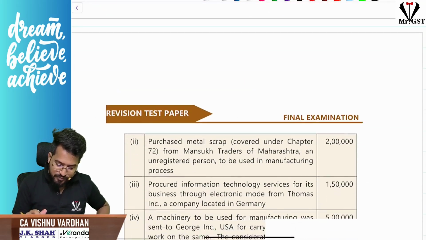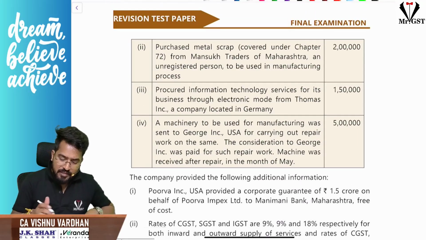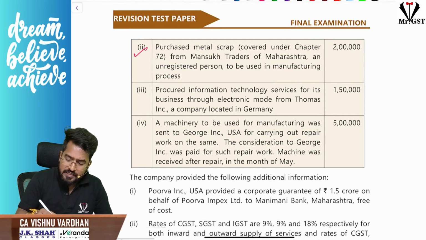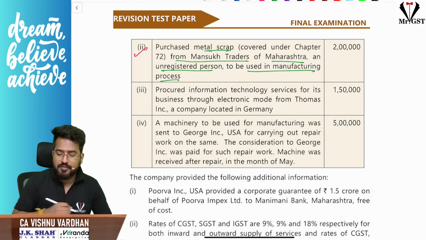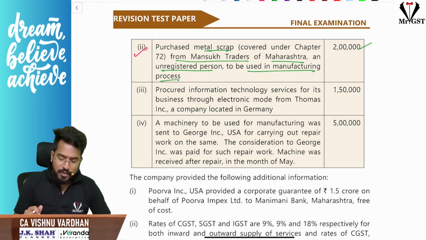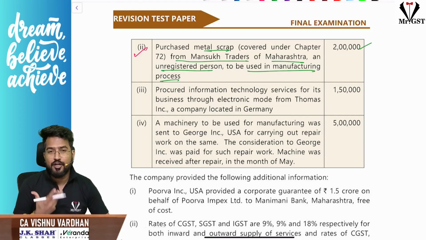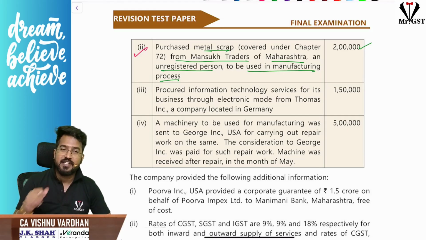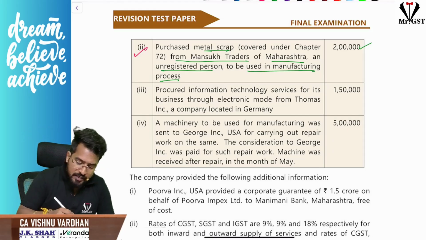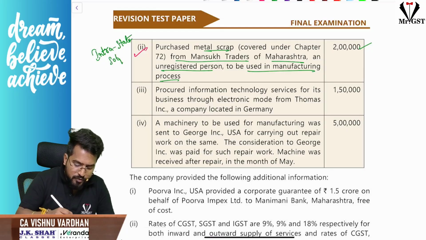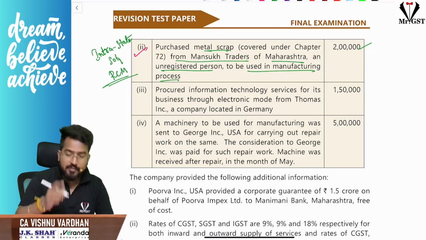Let us continue. Now, second one: purchased metal scrap from Mansukh Traders of Maharashtra, an unregistered person, to be used in the manufacturing process, 2 lakhs. Please understand, purchase of metal scrap is the latest hot topic, which is there in the amendments also. Purchasing metal scrap from an unregistered person is RCM, and here this is an intrastate supply of goods, RCM. That is important.